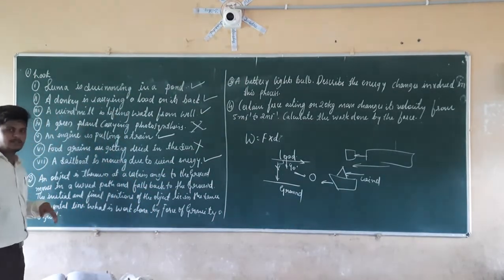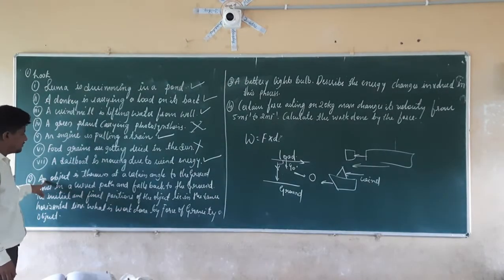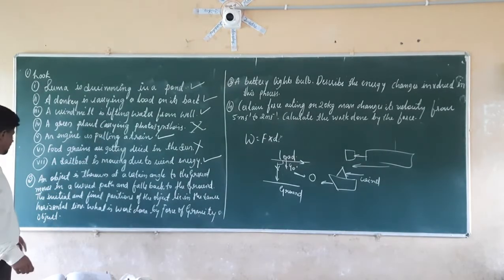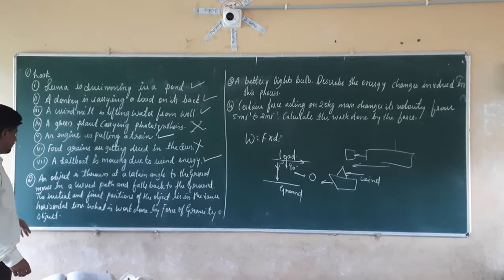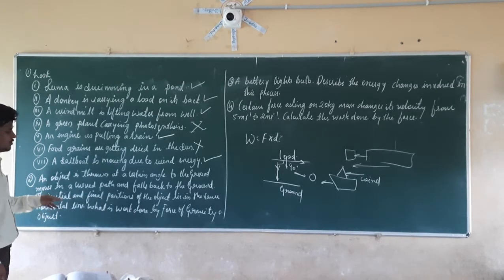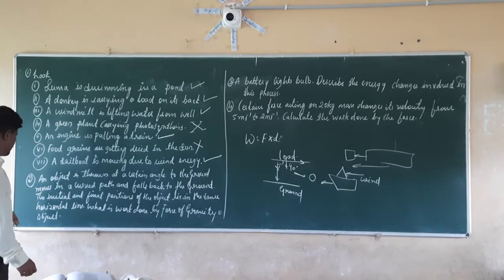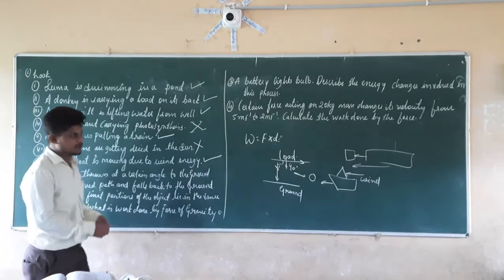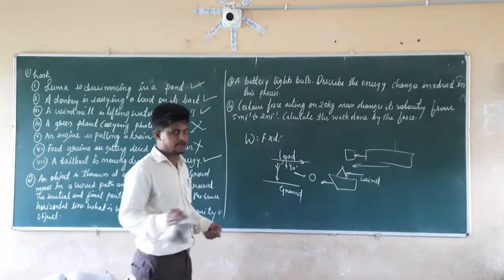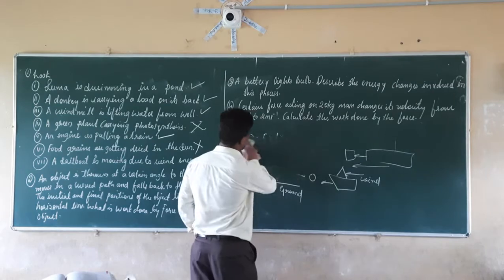Next, consider question number 2. An object is thrown at a certain angle to the ground, moves in a curved path and falls back to the ground. The initial and final positions of the object lie in the same horizontal plane. What is the work done by the force of gravity on that object?